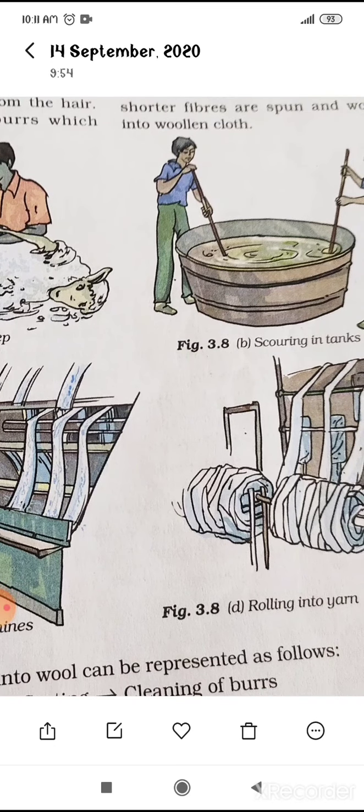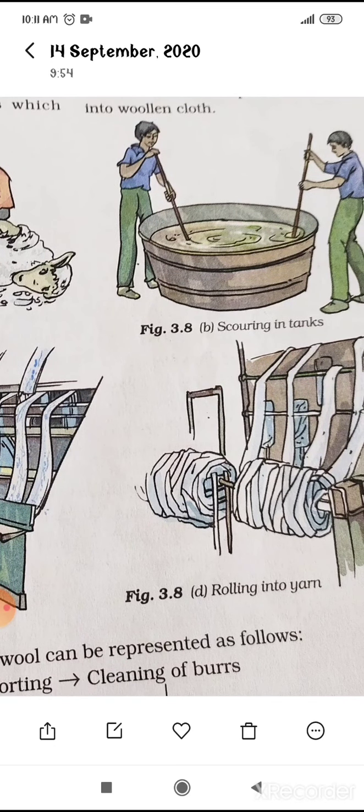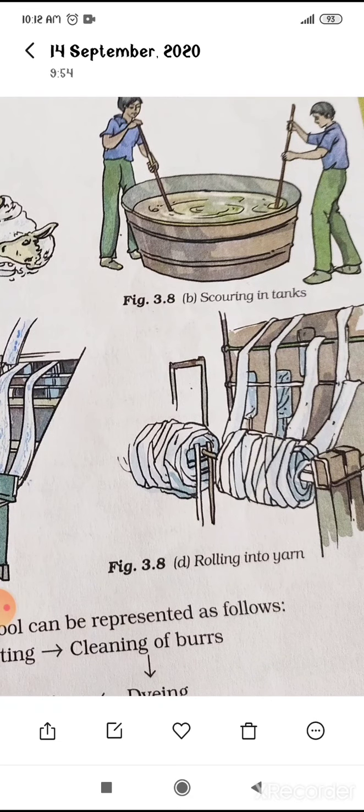And the last step, the sixth step, is spinning. The straightened fibers are spun or twisted together to make the yarn. The wool yarn is either knitted or woven. The longer fibers are knitted into wool for sweaters and shorter fibers are woven into woolen cloth. So that is the question which comes in the 5 marks.